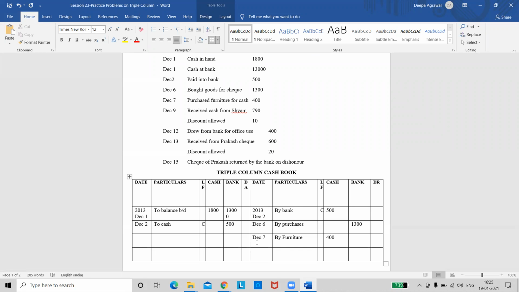So this is also done. Now see the next entry, December 9th. Received cash from Sham 790, discount allowed 10 rupees. So which column will this entry go? Cash column, debit side. Very good. So December 9th, I'll write it as to Sham because I'm receiving cash from him. And I'll enter the amount in the cash column as 790. At the same time, I should also enter the amount in the discount column. Right? So I've entered the amount in the discount column also. Now move forward to the next transaction.